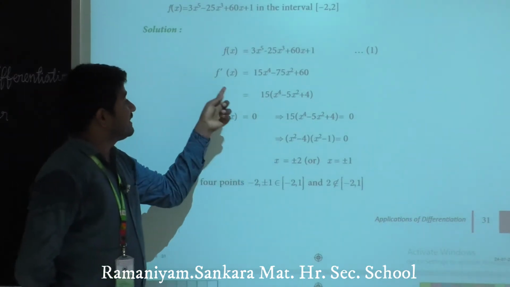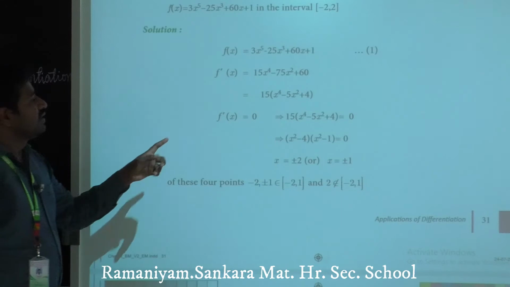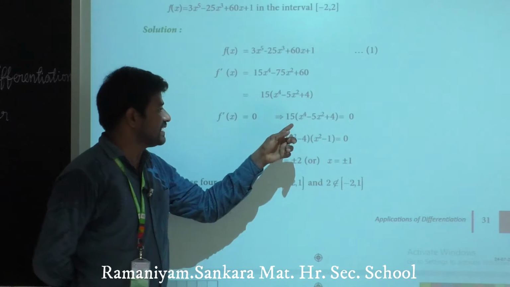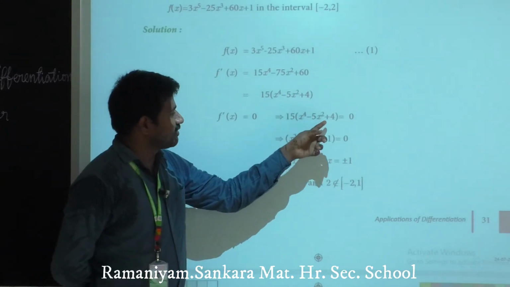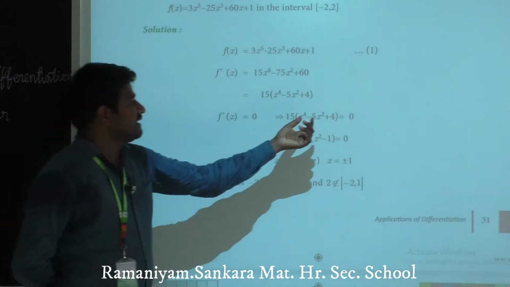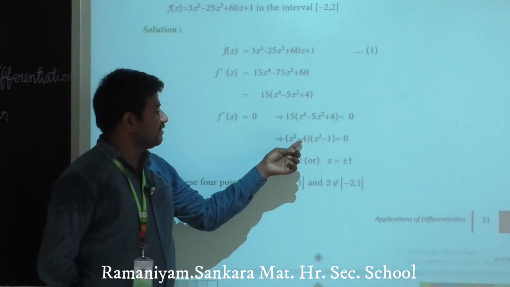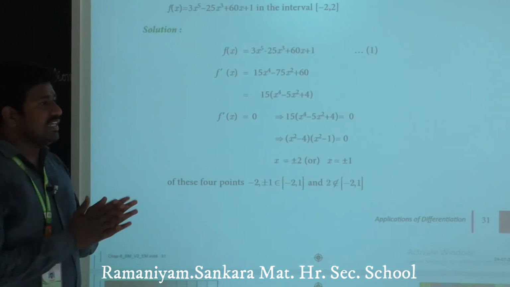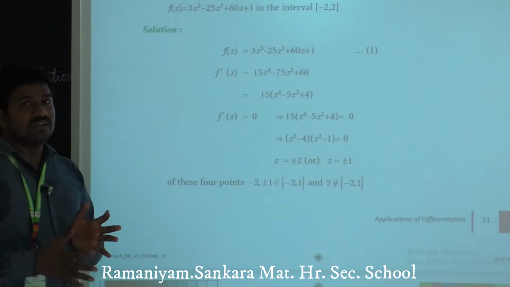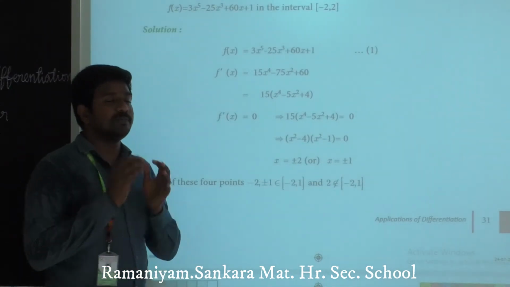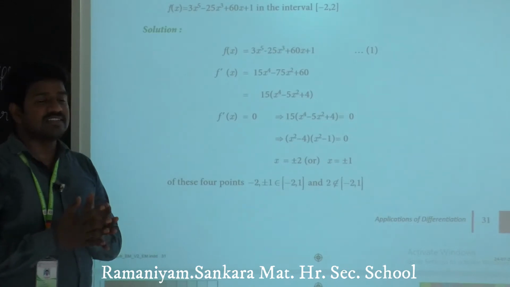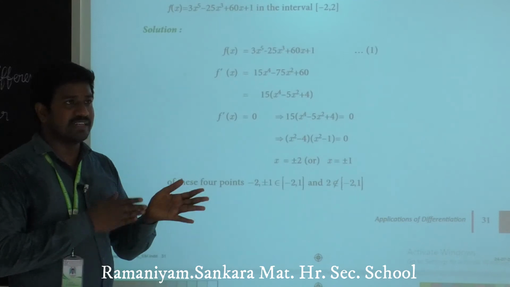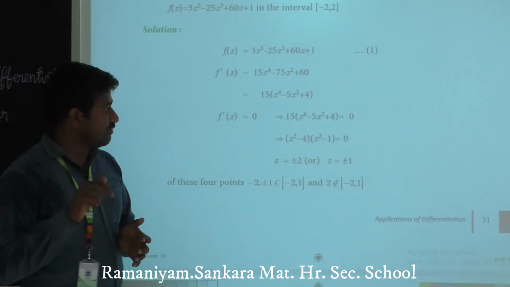Now equate f dash of x equals to 0. Apply the value of f dash of x and divide this one by 15. Result is x power 4 minus 5x square plus 4 equals to 0. Factorize this one. Result is x square minus 4, x square minus 1. 1 4s are 4, and when we add 4 and 1, we will have minus 5. So I put minus 4 minus 1. Add these two values, minus 5 is there. Multiply these two values, minus 4 into minus 1 plus 4.